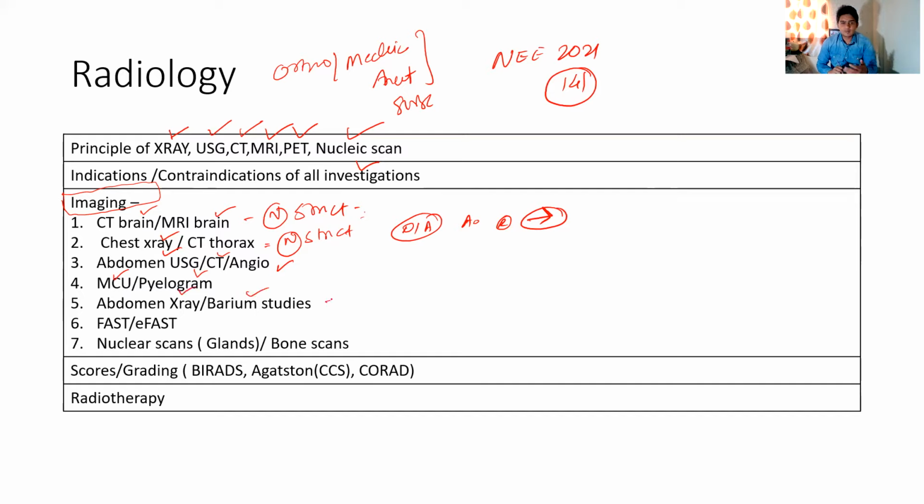So there are different signs like the double bubble sign and the claw sign. Then for the barium study, what it is done for and which pathology you have to identify, that is also basically asked. Then FAST, and last is the nuclear scan. So that is again a very important topic.